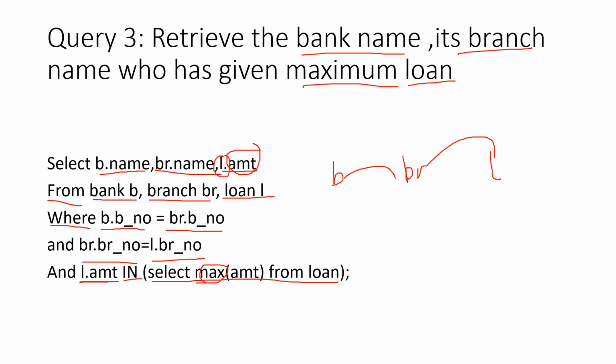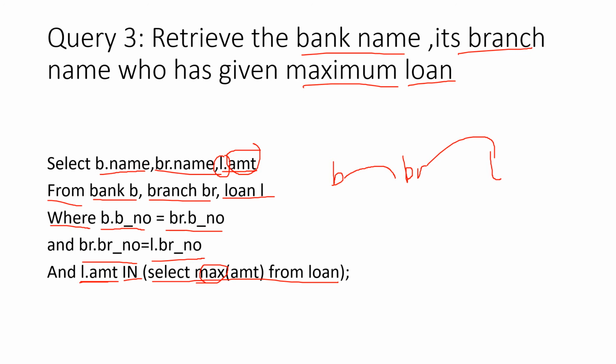So and L amount, fetch the L amount. L amount means loans dot amount you fetch. But which amount? Only one amount has to be. So in clauses there. I have not taught you in the theory, but I'll definitely be sharing a video for that. Select. At present you just try and work it out. I'll teach you in theory. So this is a subquery. Okay. So out of all of them, just select this.